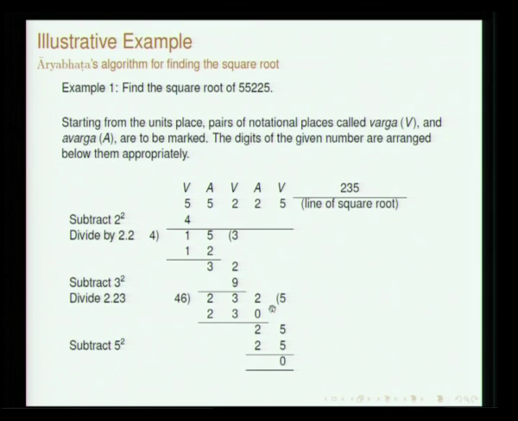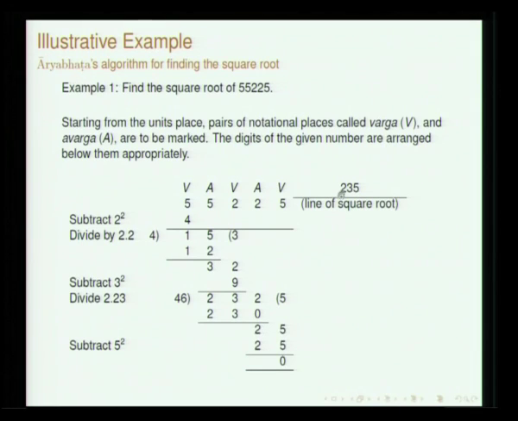When the avarga place is brought down, bhagam haret avargat digunena vargamulena. At this stage the vargamula that you have is 23, and digunena vargamulena is 2 times 23. So, you have to divide by 46. Digunena vargamulena haret. What you get is 5. So, 230, and then the remainder is 2 here.